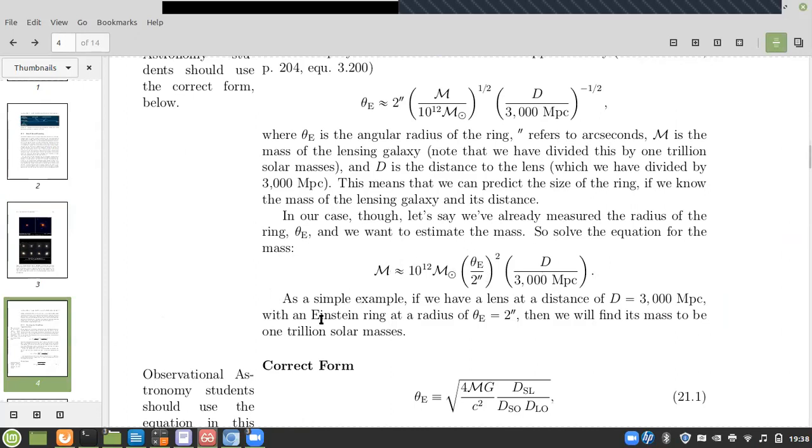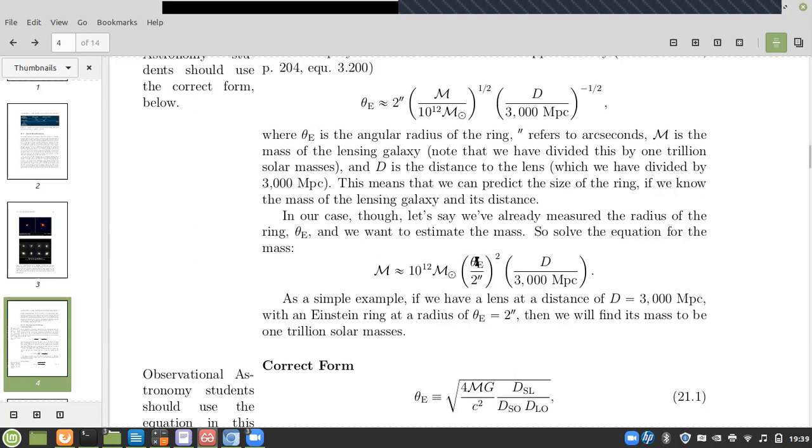So the problem is, dark matter is also clumpy, right? It's not uniformly distributed. That's why you're getting these multiple images. You're not getting one, you're getting multiple, right?